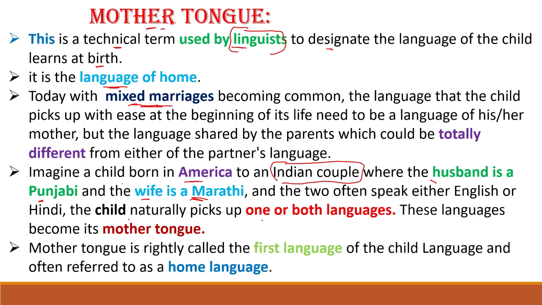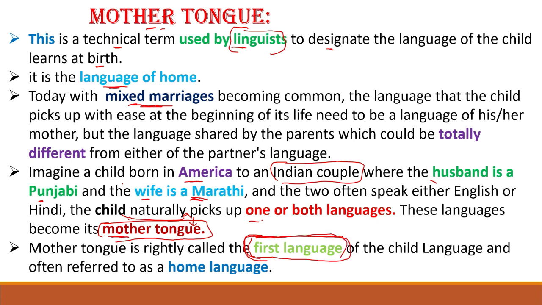So what is happening here? The child may learn the Punjabi language or else the Marathi language. Otherwise, he can go with English also. So these languages become the mother tongue. Whatever language the child picks up, that language becomes the mother tongue. He may pick one language or both languages. Mother tongue is rightly called the first language.